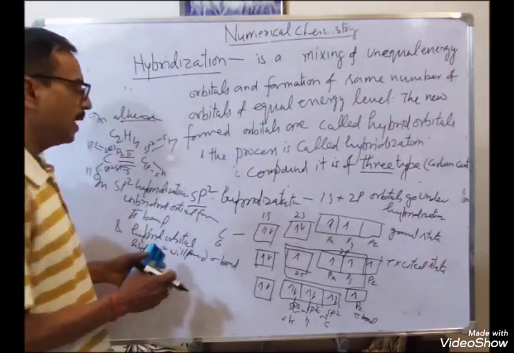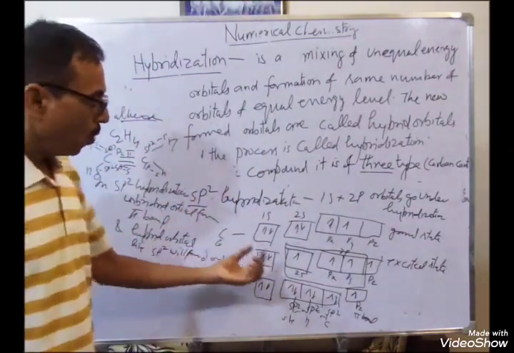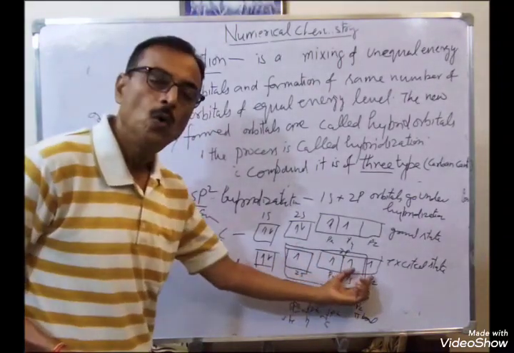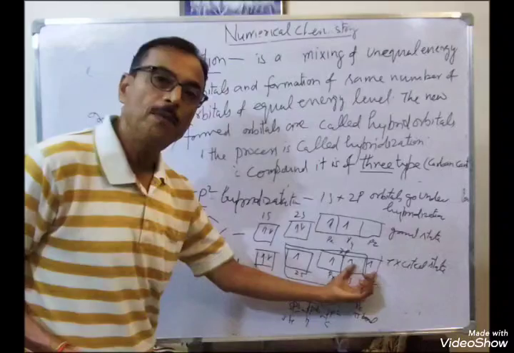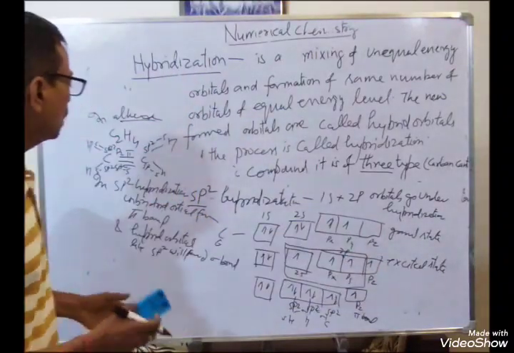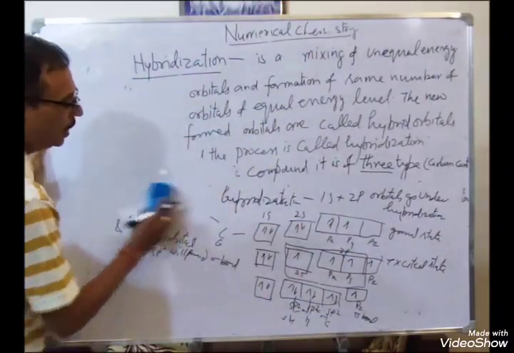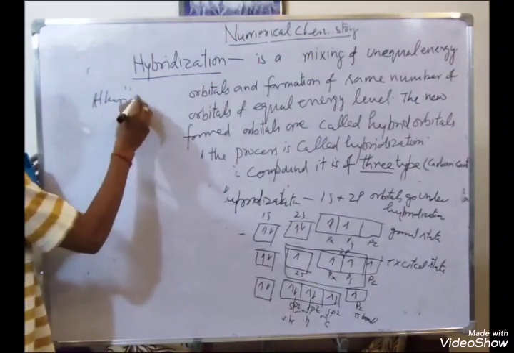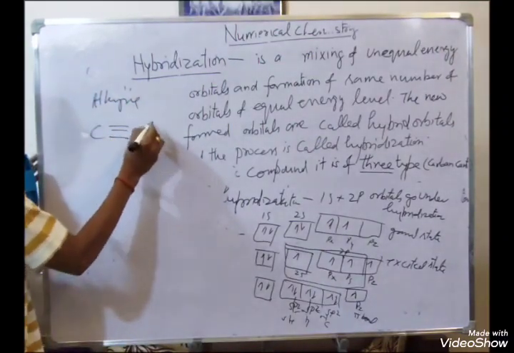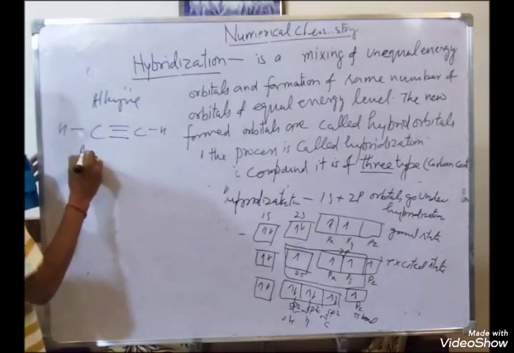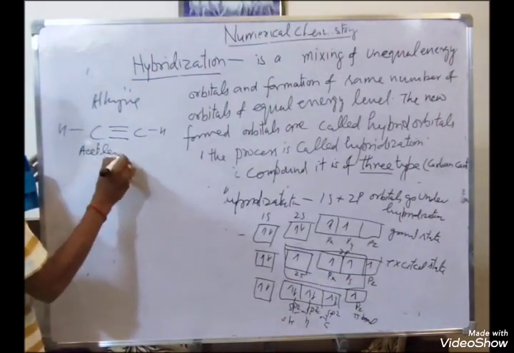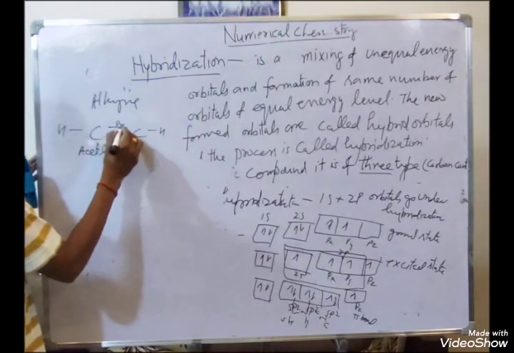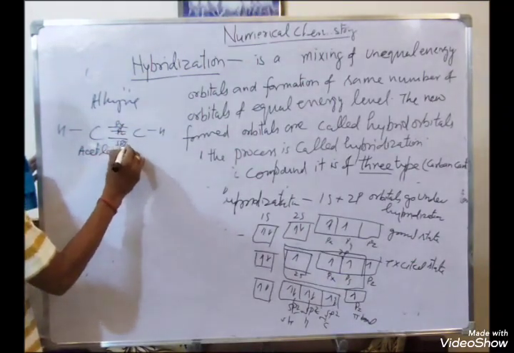Similarly, one more type is sp hybridization. In sp hybridization, 2s and px go under hybridization and 2 remain unhybridized. It means in alkyne, if we see in the case of alkyne, having a triple bond, here we have py, pz unhybridized and sp hybrid.